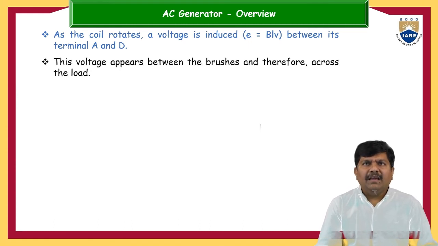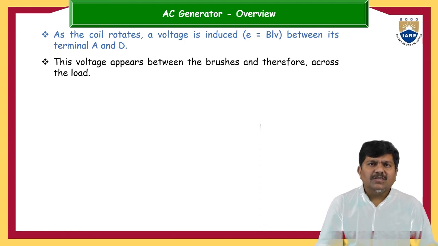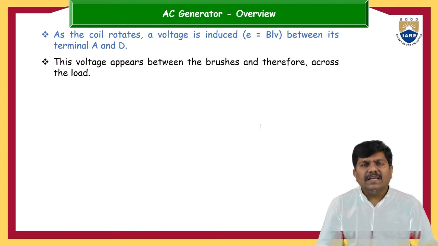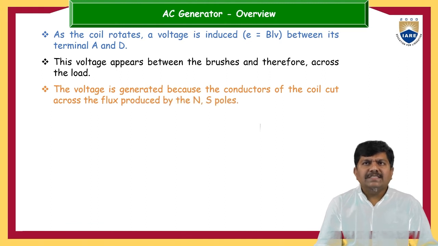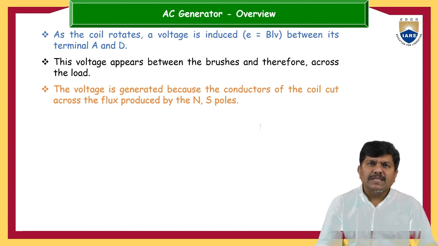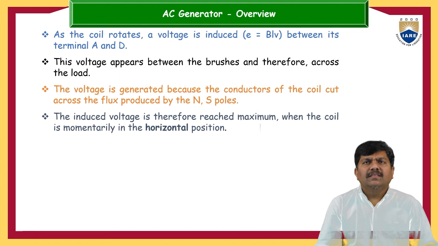Between terminals A and D, we can see some voltage, and this voltage appears between the two brushes, as we discussed just now. Whenever an electrical load is connected, the same voltage will be transmitted to the electrical load as well. The voltage is generated because the conductors of the coil cut across the flux produced by the north and south poles. As per Faraday's electromagnetic induction, this will take place. That is the same principle behind DC machines.